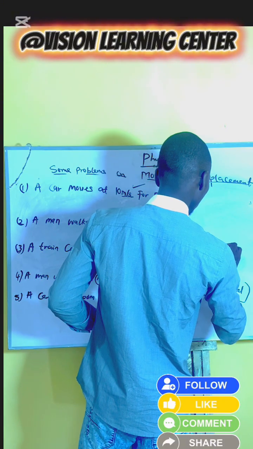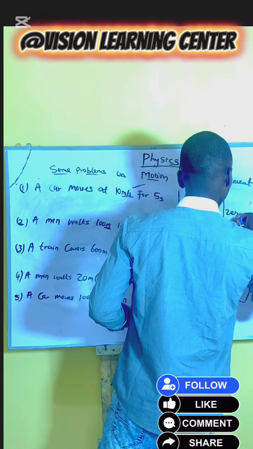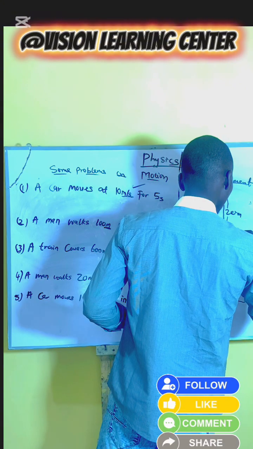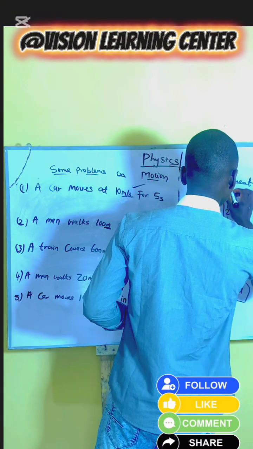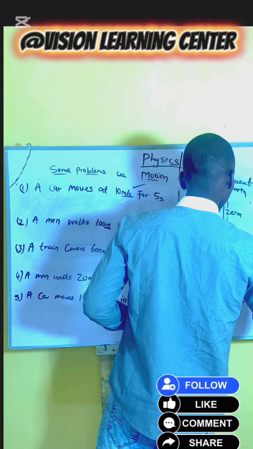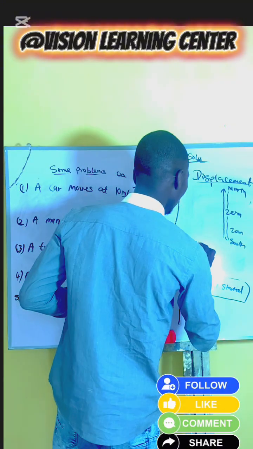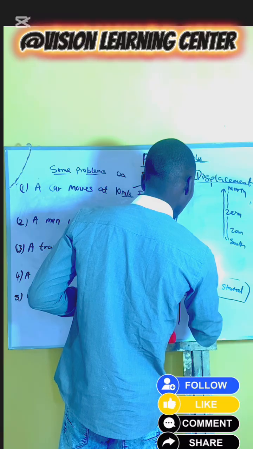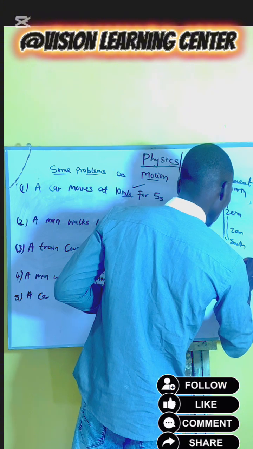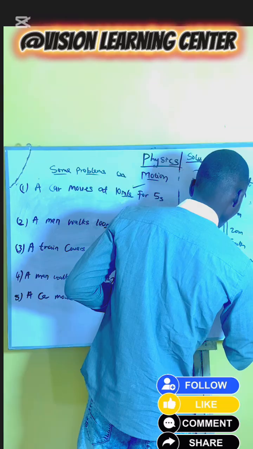Okay. It said that this man walked 20 meters north, then 20 meters south. To calculate the displacement, displacement is equal to 20 meters minus 20 meters, which will give us 0.